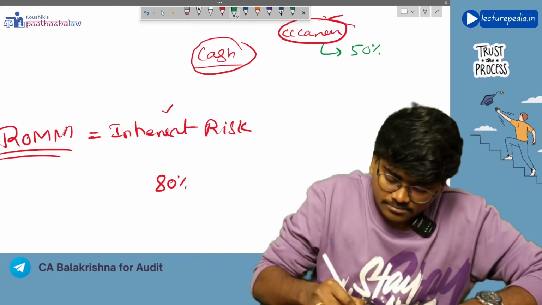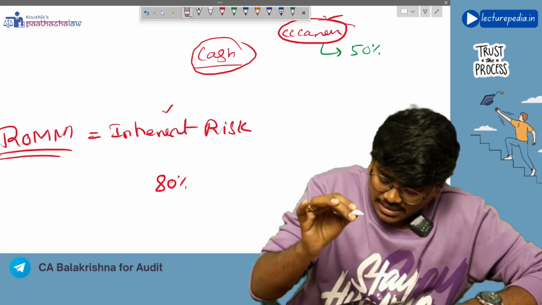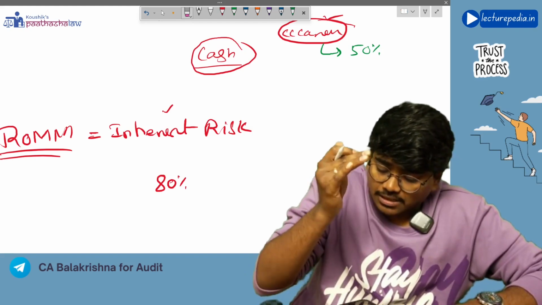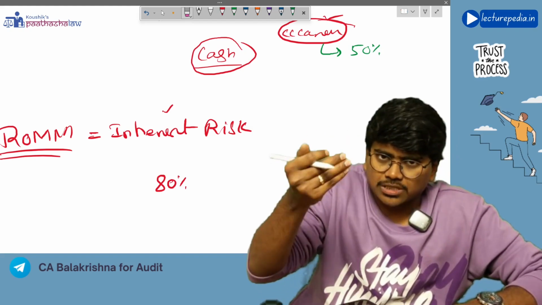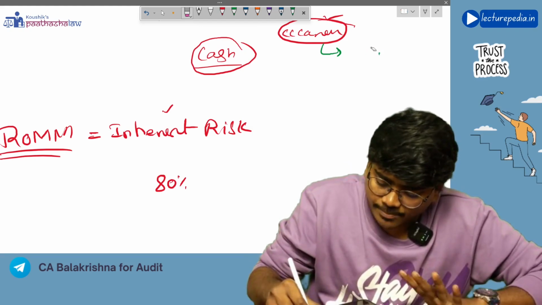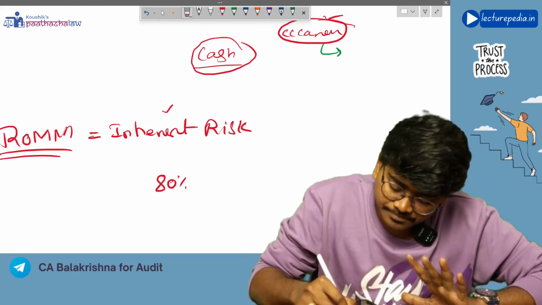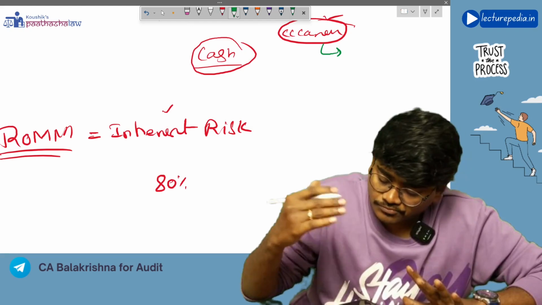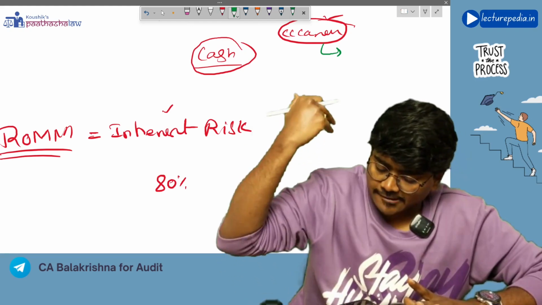So let's say for example, the risk that controls will fail is not 50%. Let's say it is some 10%.